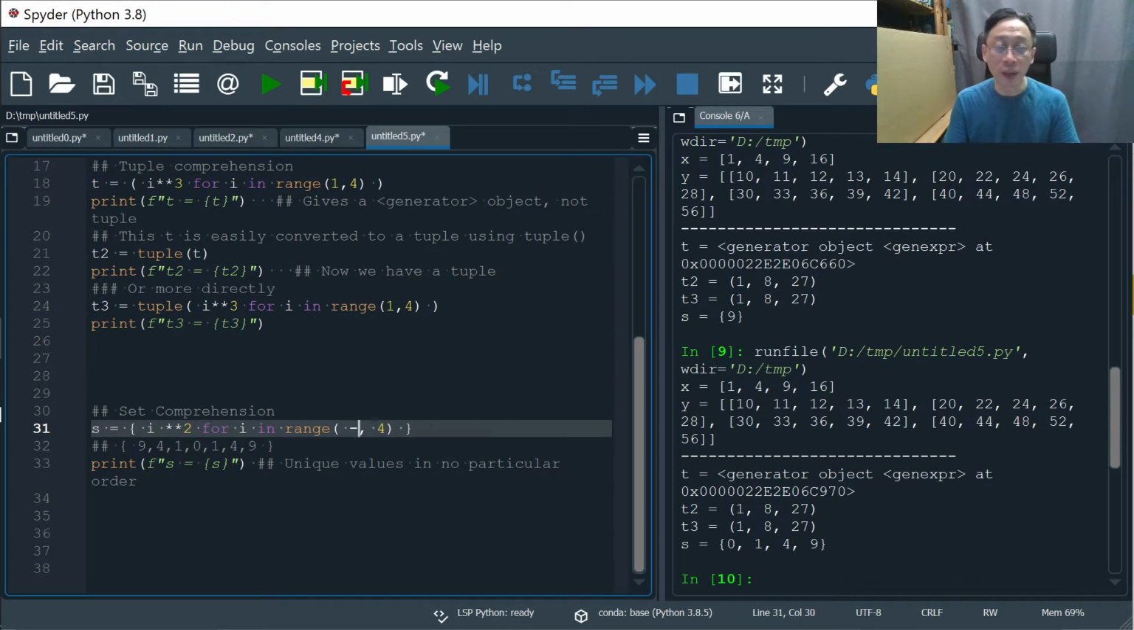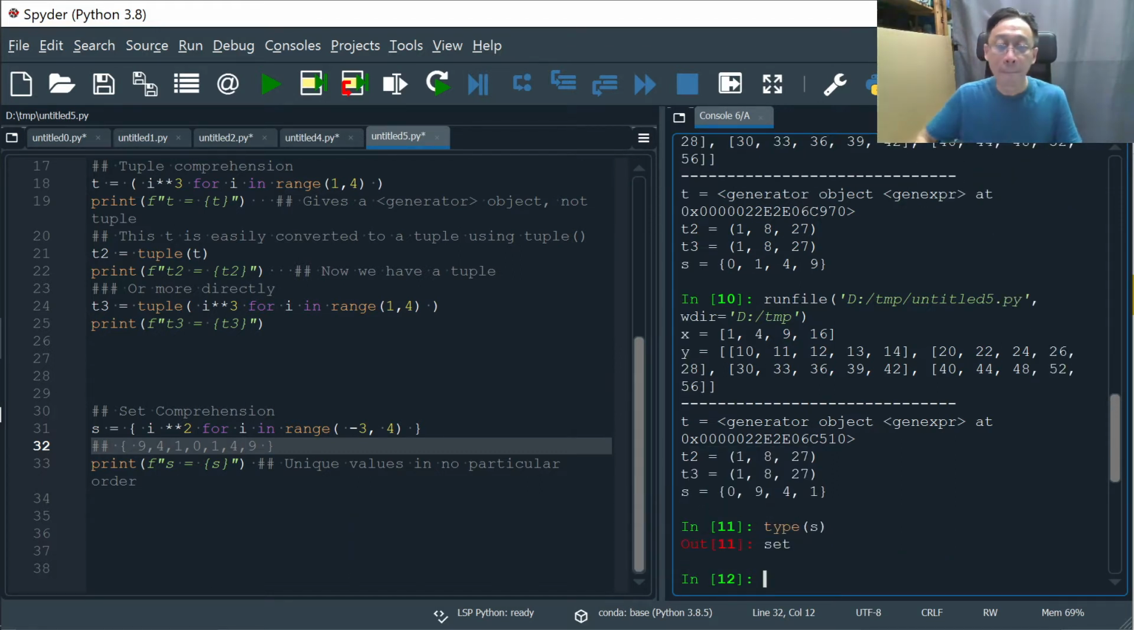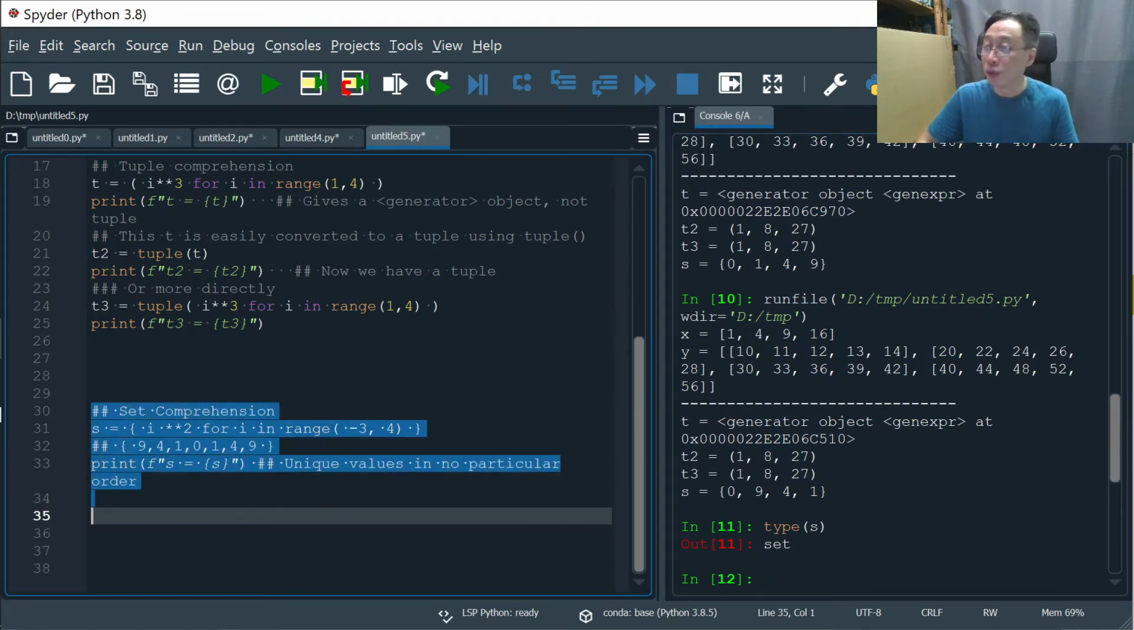And if we start with -3, what happens? We can manually calculate to see that we get 9, 4, 1, 0, 1, 4, 9, because we will not include 4 squared, that is 16. However, because it is a set, we should get back only unique values. So if we run this again, not surprisingly, we get some jumbled up sequence, which doesn't matter. Sequence doesn't matter, but it will be unique values of 0, 1, 4, 9. And what is the type of S? Set, right? So that's pretty cool to discover that.